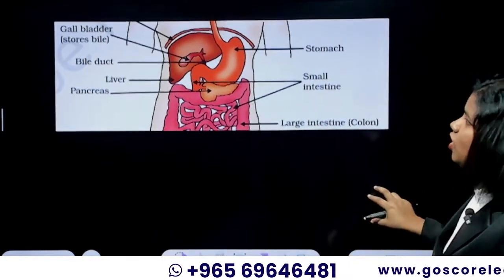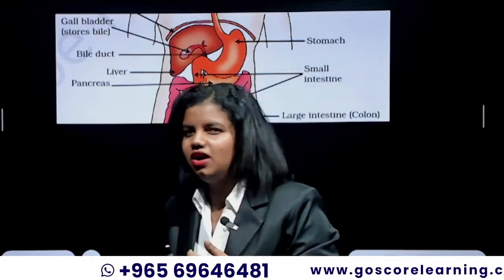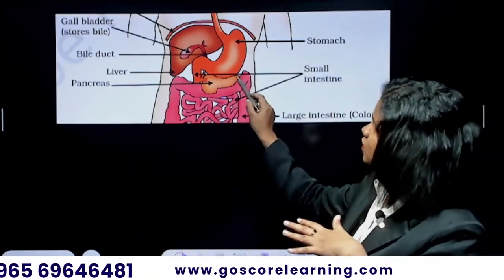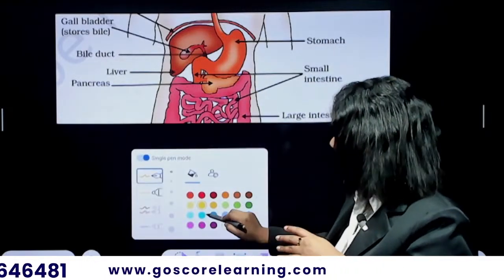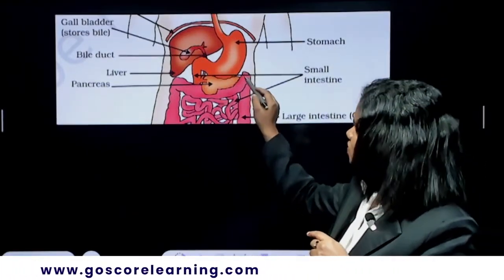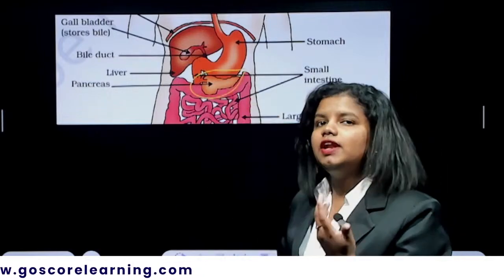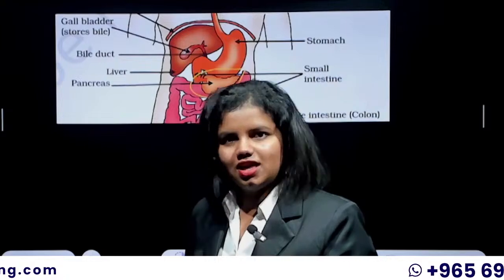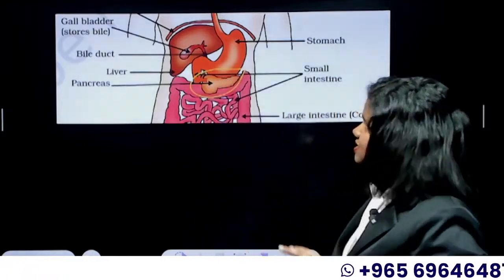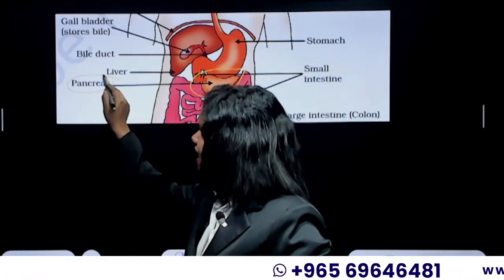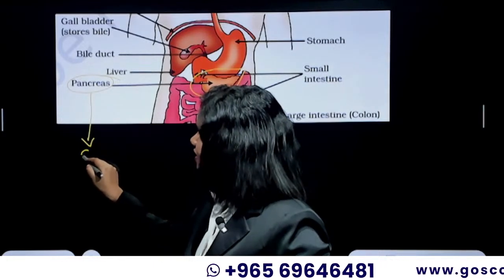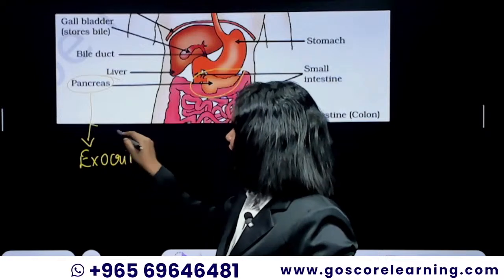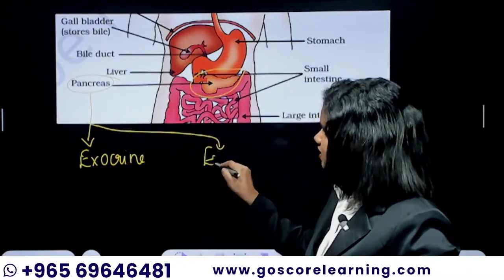So the role of pancreas in digestion. What is the pancreas though? The pancreas is this particular organ here, right? It is almost a leaf-like organ situated just near your stomach. That is called the pancreas. And the same pancreas acts like an exocrine gland as well as an endocrine gland.